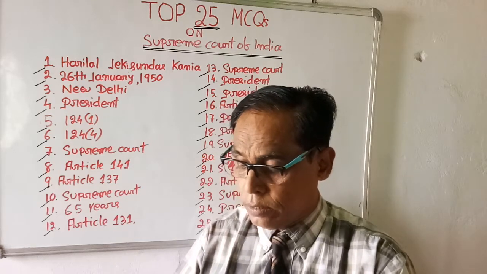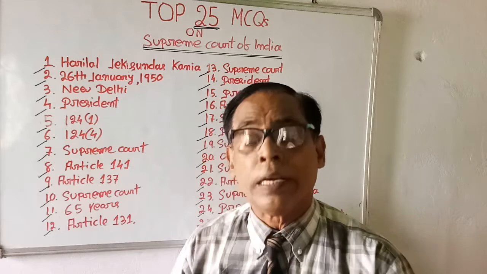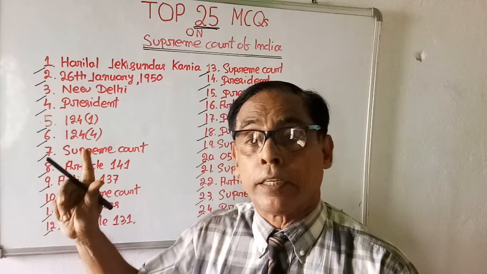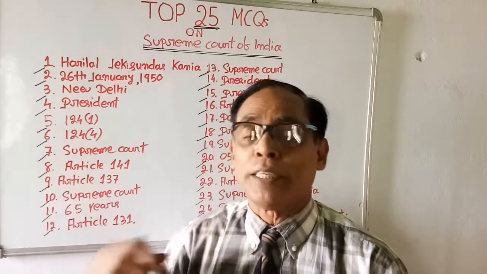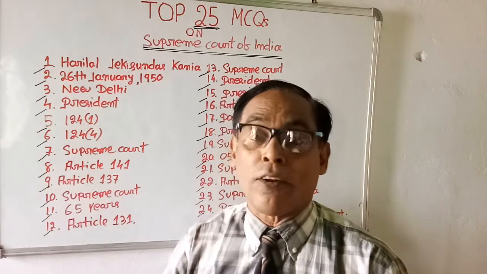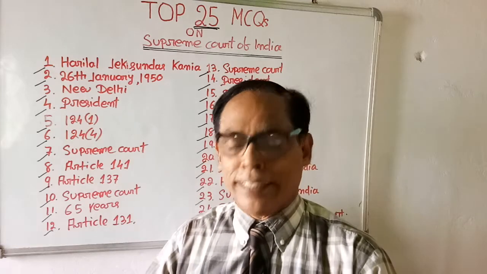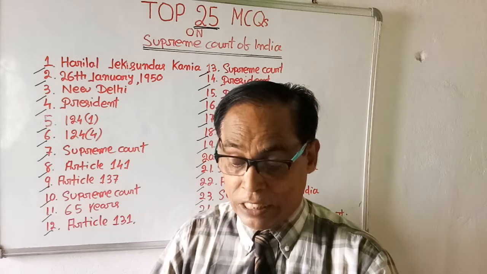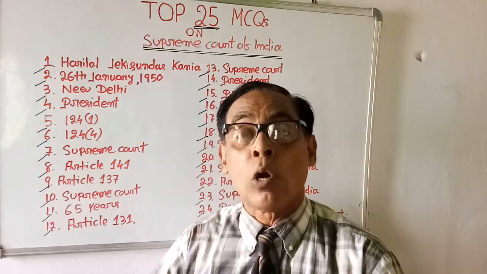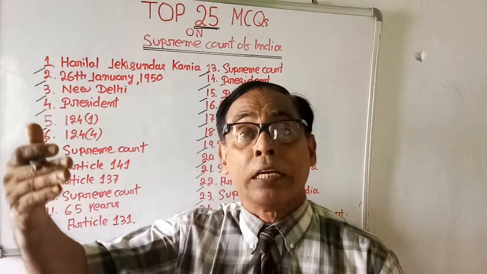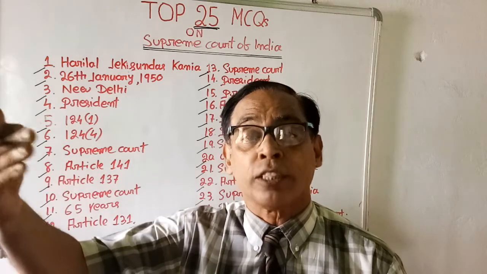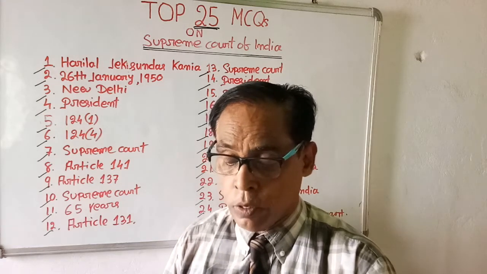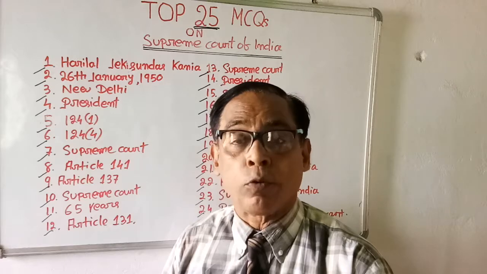Which article says decision declared by Supreme Court is binding to all courts? Don't see here. Look towards me and test your general knowledge. What Supreme Court will say, it is binding to all courts. Options are Article 120, 138, 142, 141 and 129.